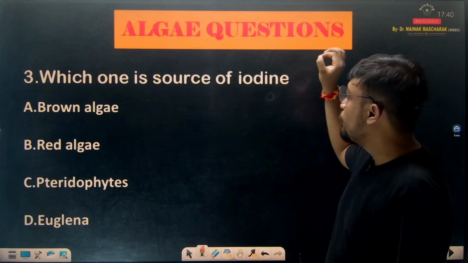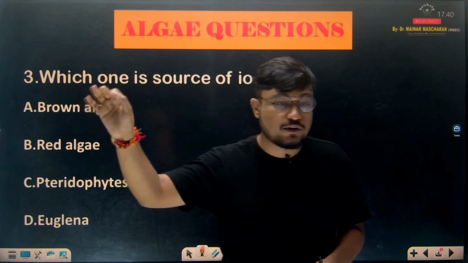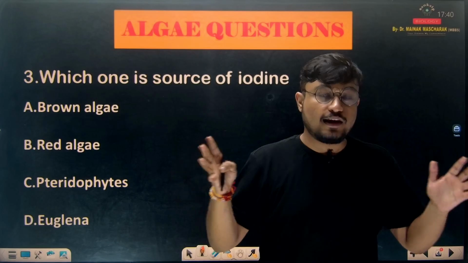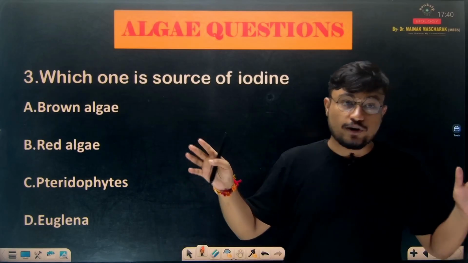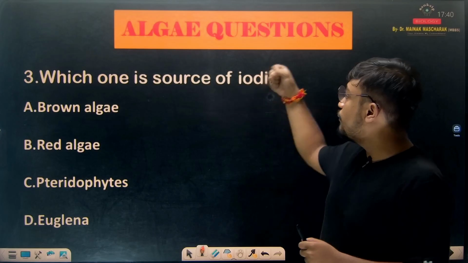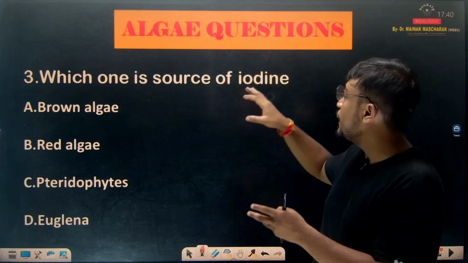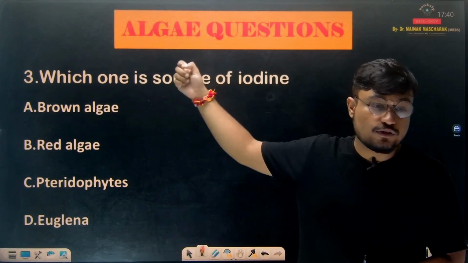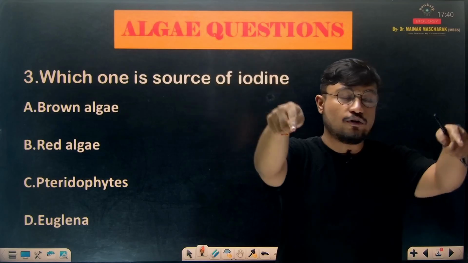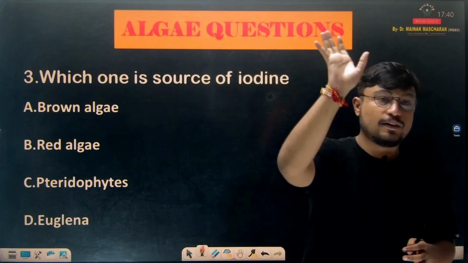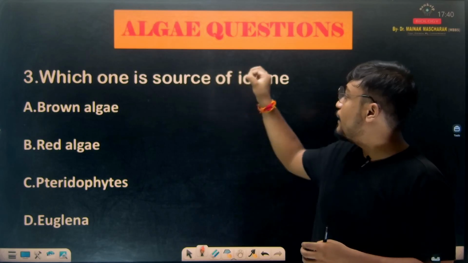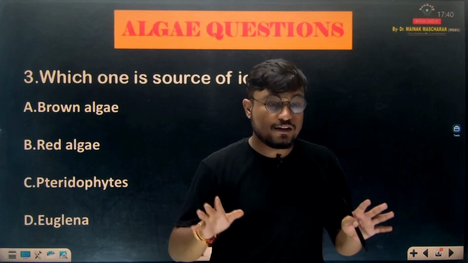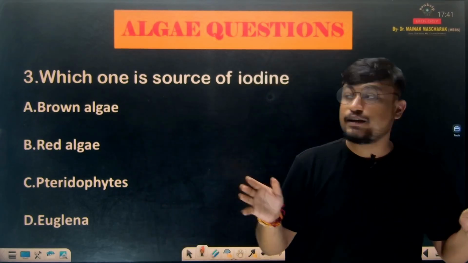Now the third question: which one is the source of iodine? Star mark question. Okay, in NCERT there is the use of algae, and many questions come from it. Algae have many uses, and one of the important uses is that some of the algae have high sources of iodine. Now which algae has high sources of iodine? Can you tell? If you can, comment in the comment section. The answer is brown algae.